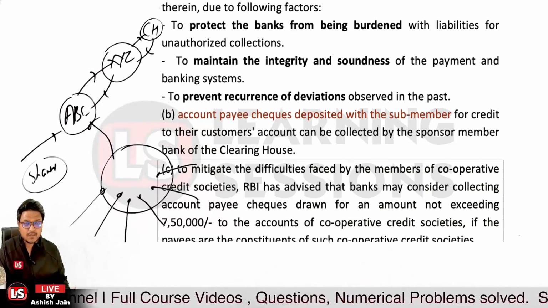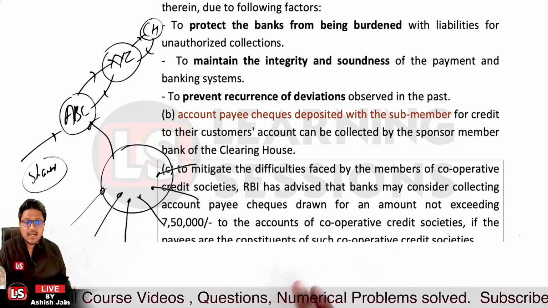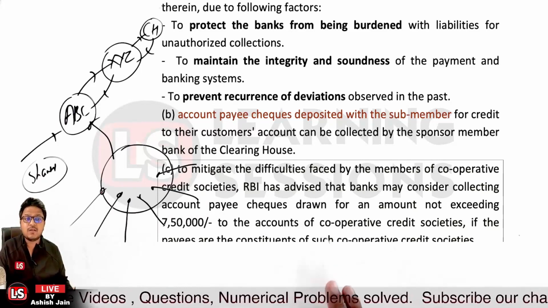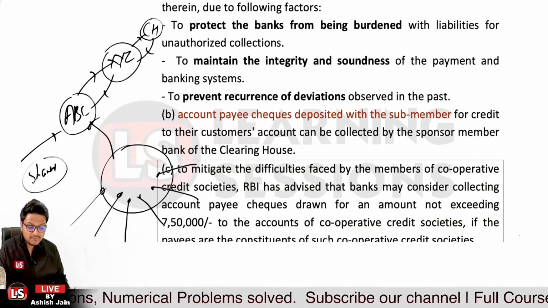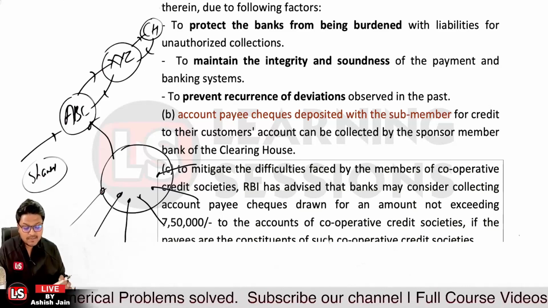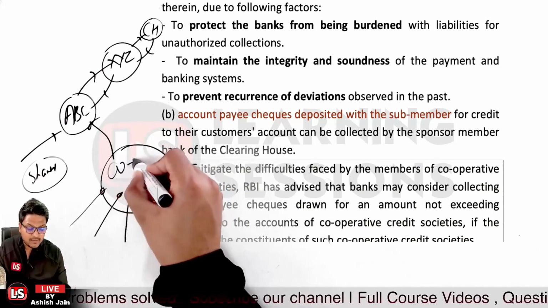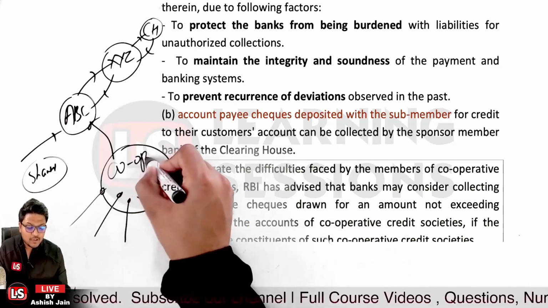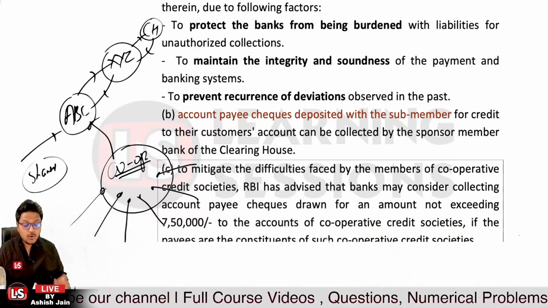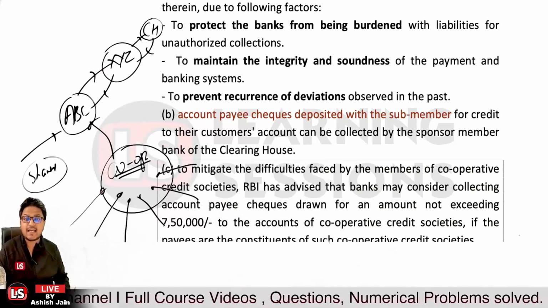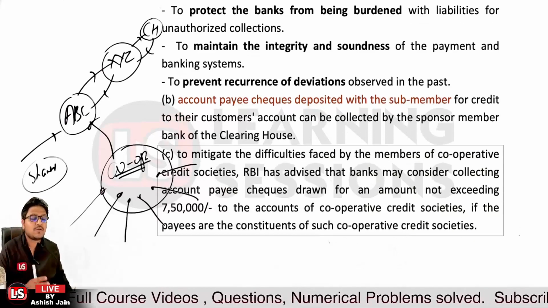RBI has advised that in case of cooperative credit societies, the account payee checks presented by the cooperative credit society can be collected up to the amount of rupees 7,50,000 to the accounts that the cooperative credit societies maintain. Okay, so that's related to it.